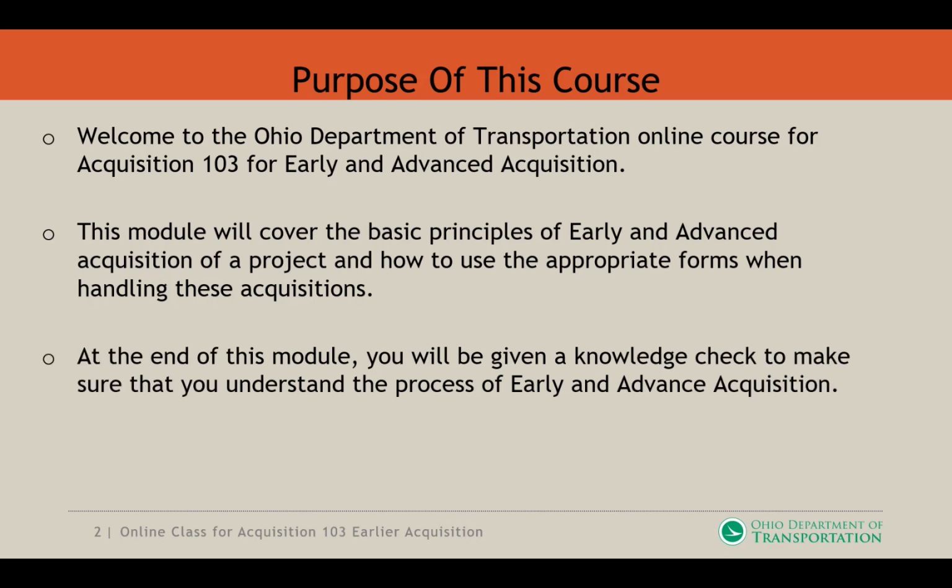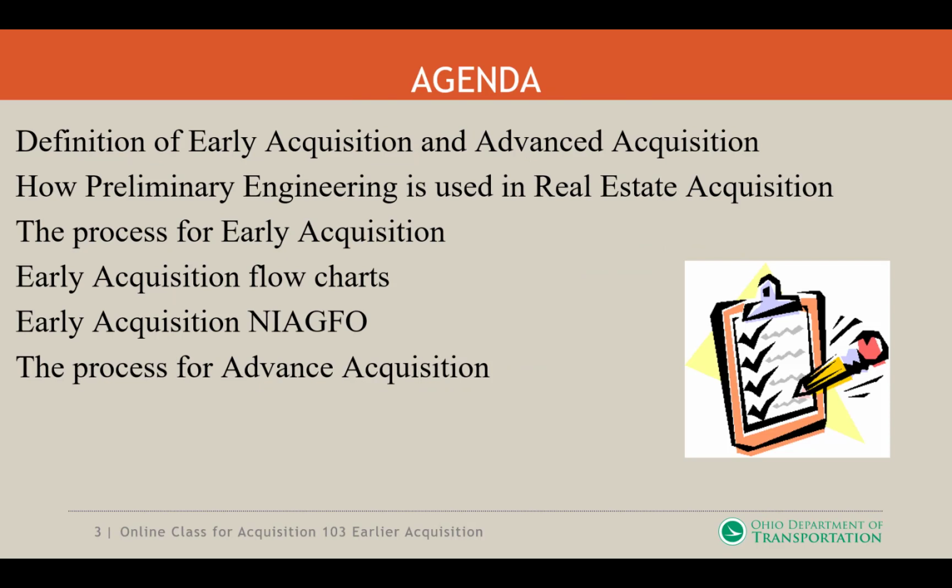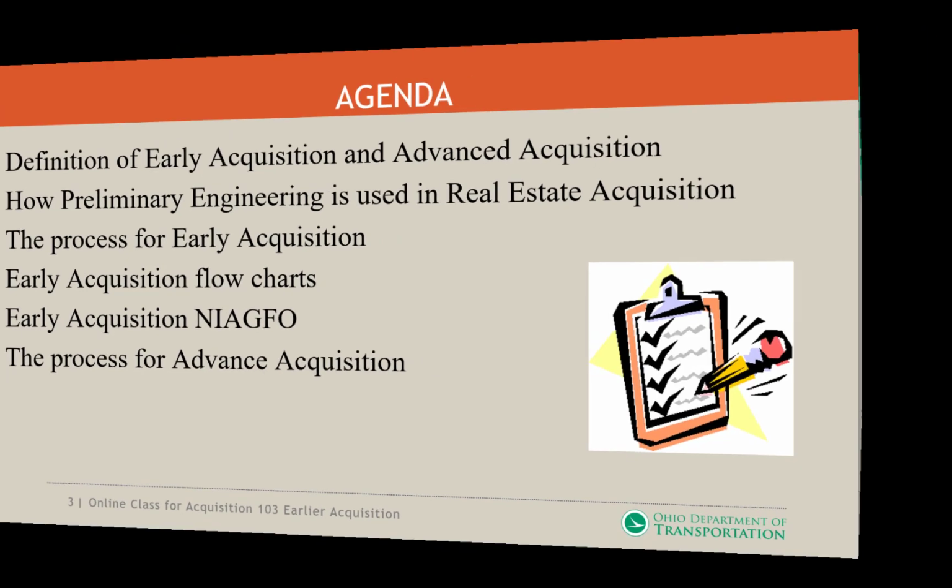At the end of this module, you will be given a knowledge check to make sure that you understand the process of early and advanced acquisition. We're going to be taking a look at a couple of things, such as definitions of early and advanced acquisition, how preliminary engineering is used in real estate acquisition, the process of early acquisition flow charts, the NIAGFO, known as the Notice of Intent to Acquire and Good Faith Offer, and the process for advanced acquisition.